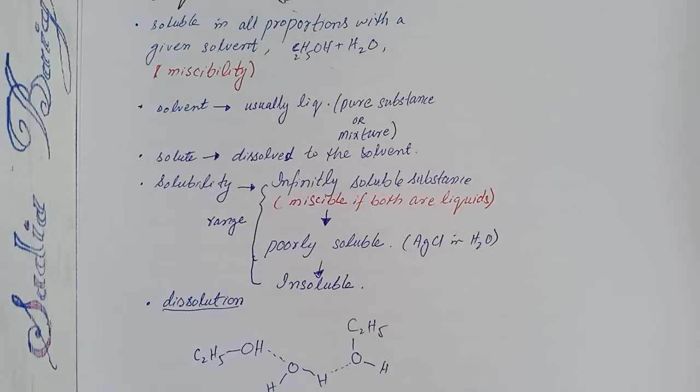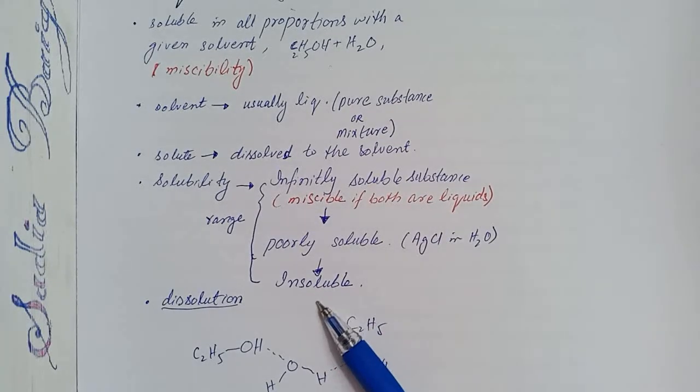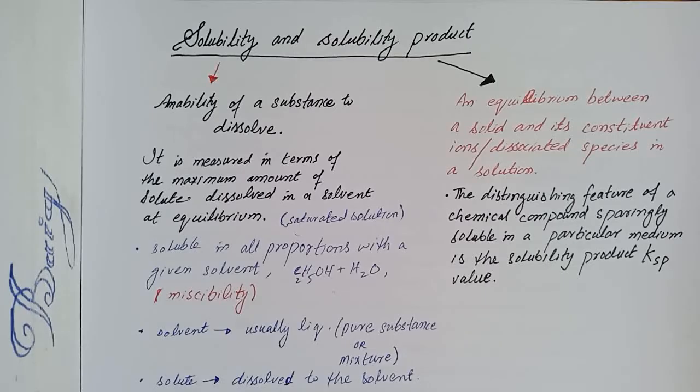So we have discussed the range of solubility, starting from infinitely soluble substances to insoluble substances. There is a middle range known as poorly soluble substances. Among various kinds of solubilities, the distinguishing feature of a chemical compound that is sparingly soluble in a particular medium is the solubility product, denoted as the Ksp value.